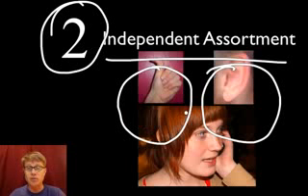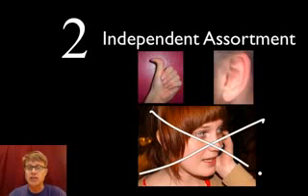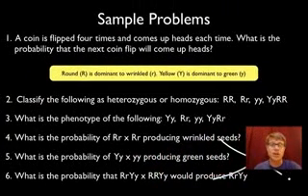Now, sometimes we'll find, for example, that some things do travel together. You'll notice that people who have red hair also have freckles. That's because those two genes are actually found on the same chromosome, and so they seem to travel together. We're not going to deal with linked genes again; we'll do that later. Independent assortment means that traits don't affect each other.